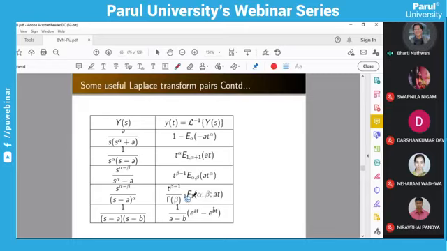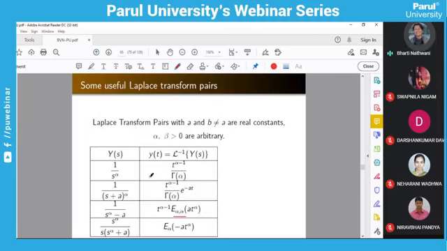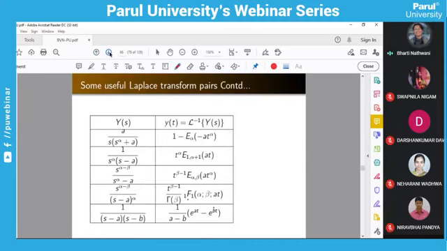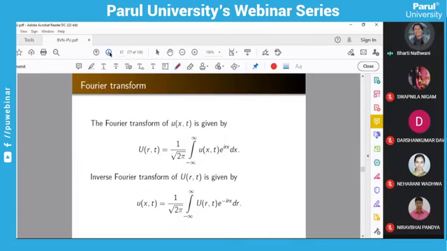This is saying that summation n equals 0 to infinity, alpha sub n upon beta sub n, into a t raised to n upon n factorial. Here you have the exponential function. Whatever these operators and inverse transforms are, they are going to be used in the coming fractional differential equations. And this is the Fourier transform of u(x,t).